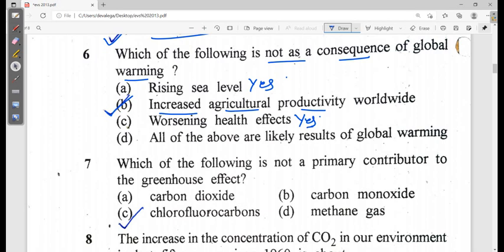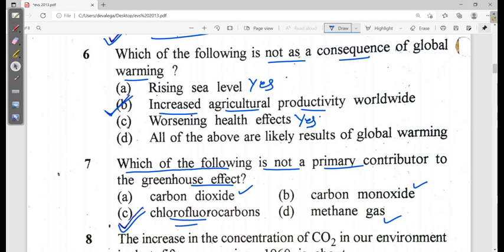So this question paper is looking quite easy compared to the earlier ones. Next is, which of the following is not a primary contributor to the greenhouse effect? Chlorofluorocarbons. Yes, it is correct. See, carbon dioxide is a primary contributor, carbon monoxide is also a primary contributor, and methane is also a primary contributor, but not the chlorofluorocarbons.